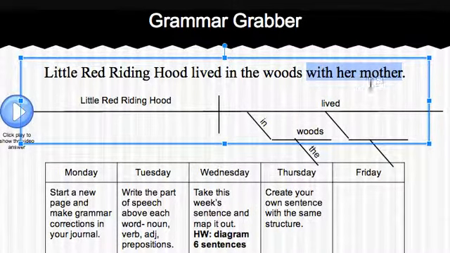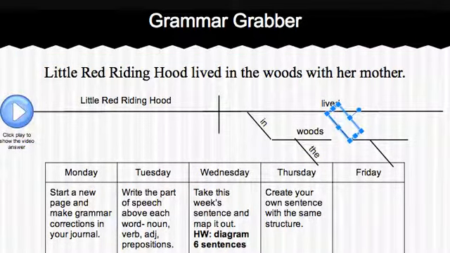is mother. So preposition goes on our diagonal line, and object of the preposition, mother, goes on the horizontal line. And whose mother is it? Our adjective, her mother. Make sure you have this copied down in your journal.